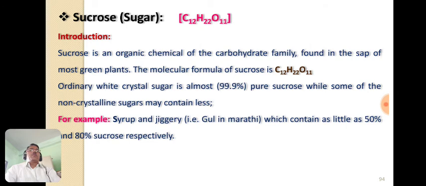For example, if we consider the syrup, then that contains about 50% sucrose, and jaggery, that is gul in Marathi and gud in Hindi, contains about 80% sucrose.